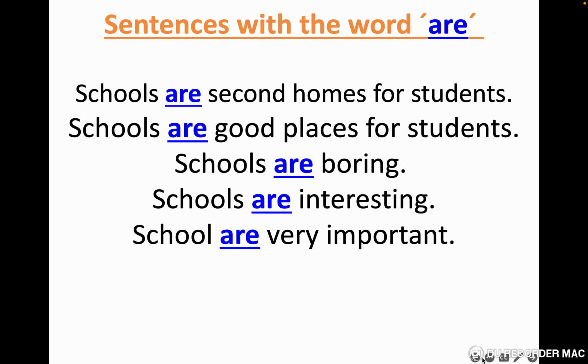Now the plural. Schools are second homes for students. Schools are good places for students. Schools are boring. Schools are interesting. So we have a missing S in the last example. Schools are very important. So some students see that schools are boring. Some students see that they are interesting. So we have different opinions.